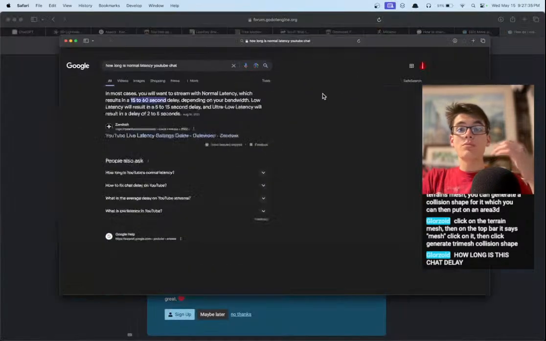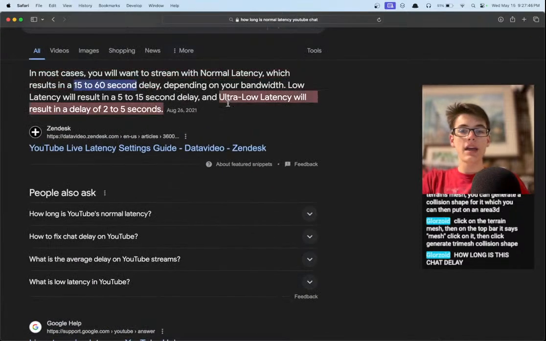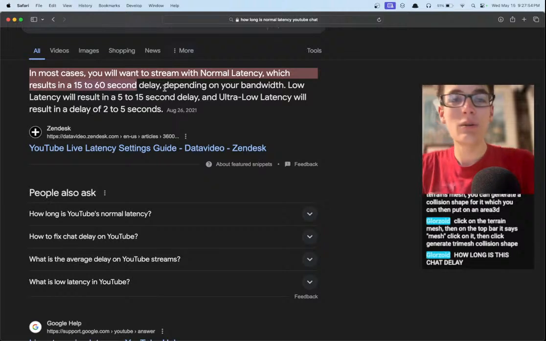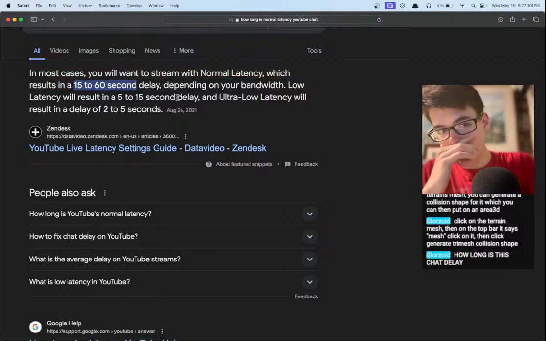Why is this an option? Oh, dude, what? Look at this. In most cases, you'll want to stream with normal latency, which will result in a 15 to 60 second delay. I normally have it on ultra low because I want communication. 15 to 60 seconds? What am I gonna do? Waiting for a minute? That's insane.